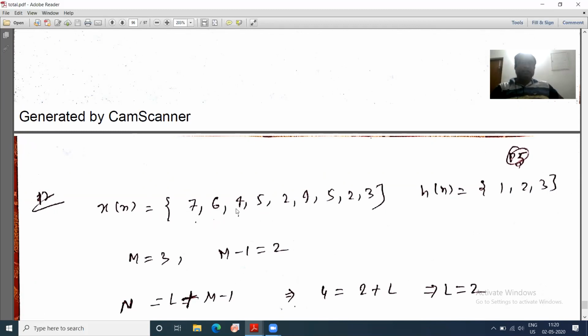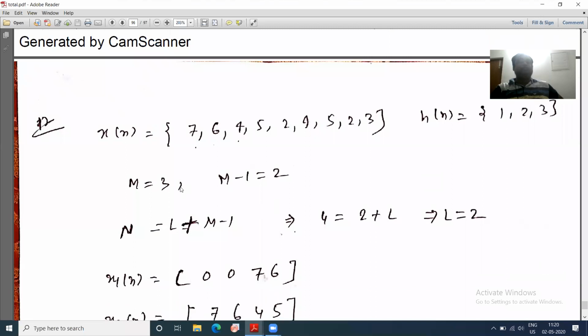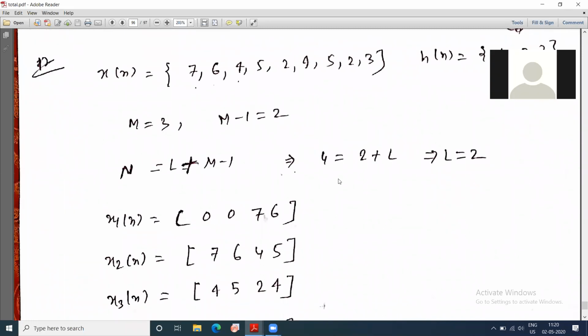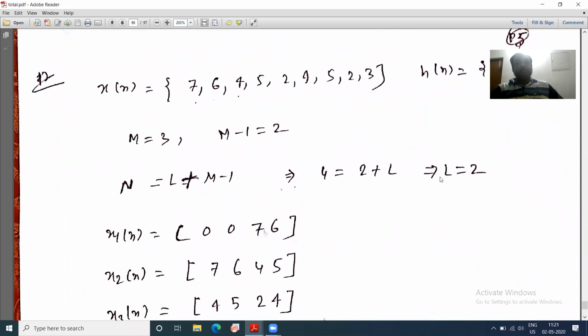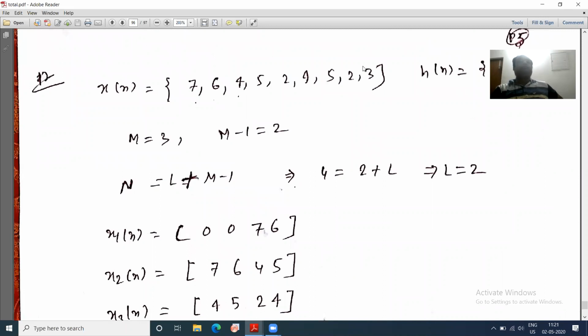Now suppose how many points are there? 3, 4, 5, 6, 7, 8, 9. And here you are having 3 points. Okay. Now if this is the situation, suppose I am assuming n equal to 4 only. First step is your m equal to 3, so m minus 1 equal to 2, l equal to this. Now what happened? I am taking 2 points because l equal to 2 corresponding to n equal to 4. Now what I am writing? First two elements 0, then 7, 6, then 7, 6, I have taken 4, 5, then 4, 5, then 2, 4 I have taken. Then next is your 5, 2, then 5, 2. Then what happened? You are having only one element now.